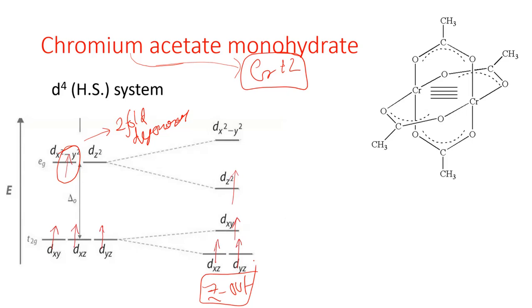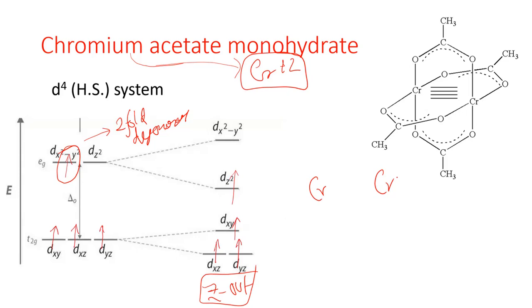Now for the Z out case, you can come to the conclusion that each chromium atom now has 4 unpaired electrons, whereas in copper acetate monohydrate we have already seen that each copper atom had only 1 unpaired electron.